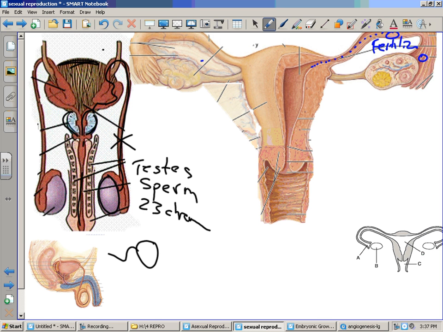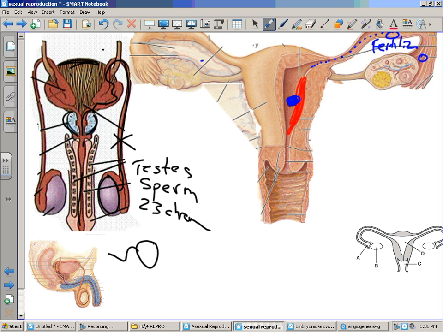The cells are all the same. A woman, during that time, will also build up her uterine lining, preparing for the implantation of this ball of cells. And once that's happened, chemical signals are sent to the uterus telling the uterus not to go through menstruation. We want this to be protected. If that cell is not fertilized, a woman will go through menstruation every month.